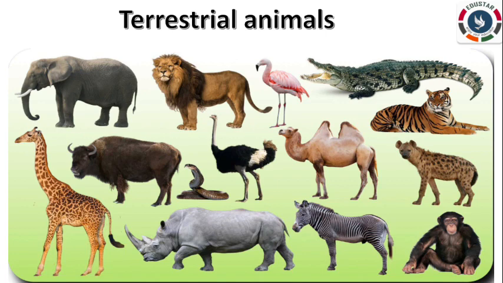Deserts are hot and dry places. Animals like camels are found here. They have thick skin and very little hair so that they do not lose much water. They have special organs to store water for later use.